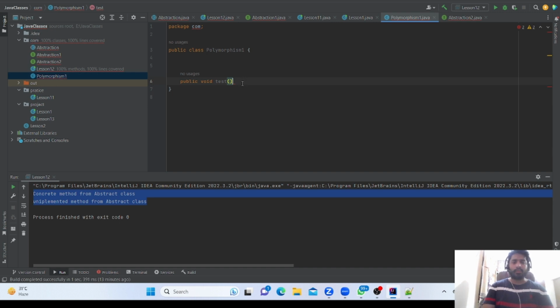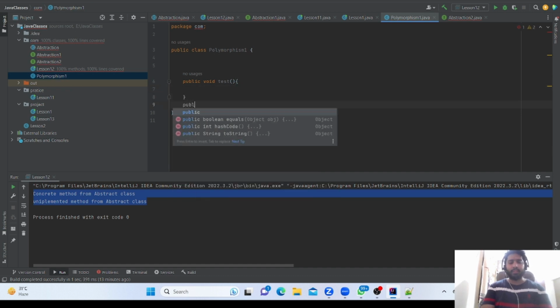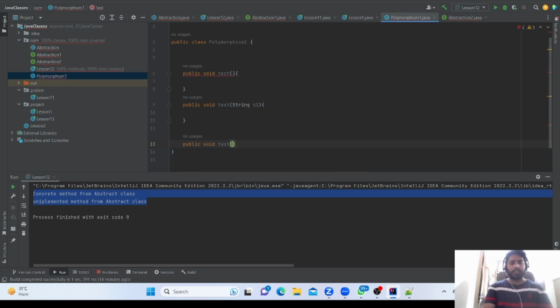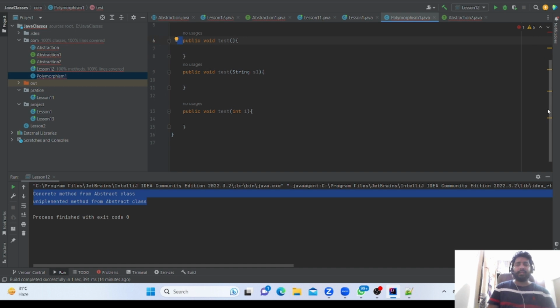Public void test String s1. Public void test int i. So here what you are seeing is called overloading. What is overloading? Overloading means the name will be the same, the argument will be different. That method will be called an overloading method.